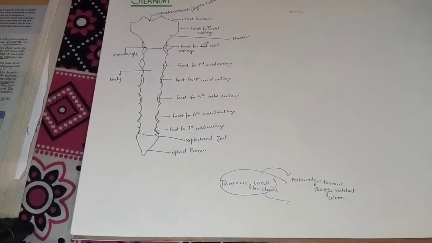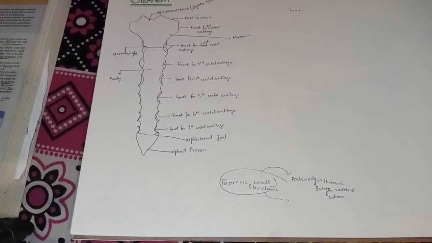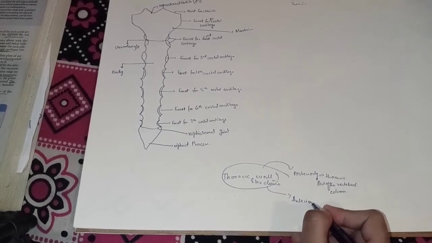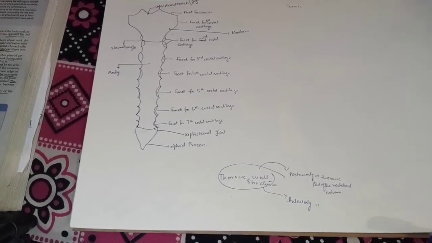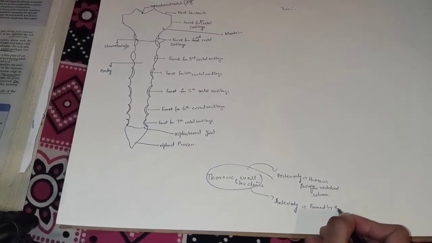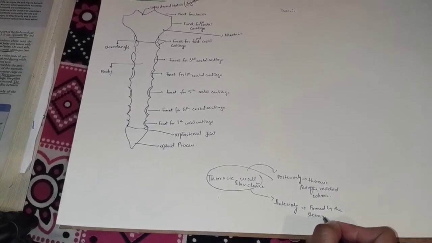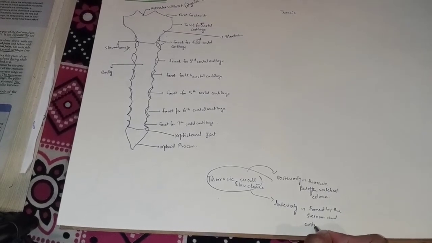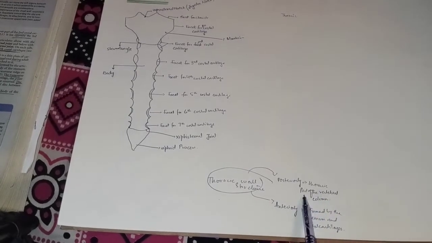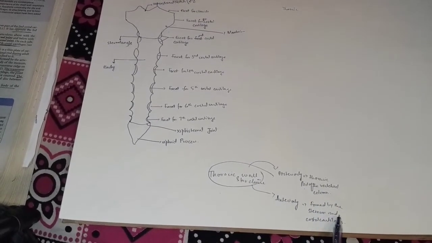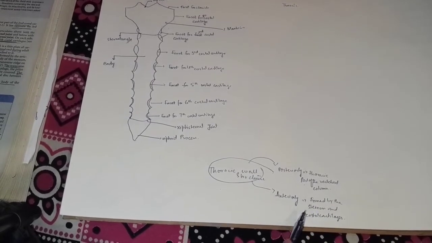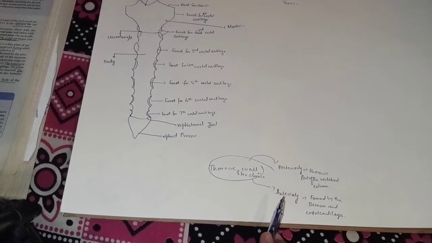Then we talk about the anterior. Anteriorly it is formed by the sternum and costal cartilages. So posteriorly it is formed by the thoracic part of the vertebral column, and anteriorly it is formed by the sternum and costal cartilages. Okay, so these are the anterior formation and the posterior formation of the thoracic wall.